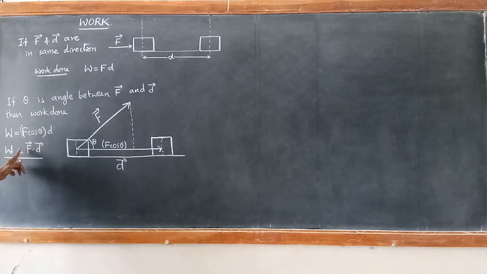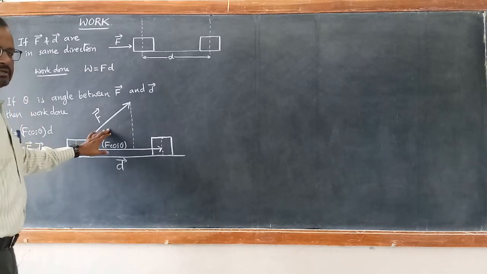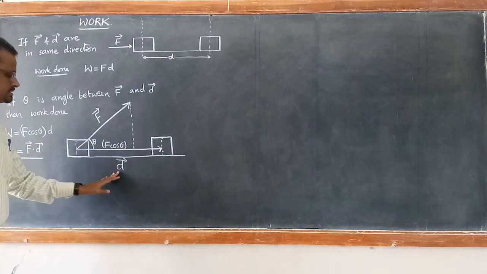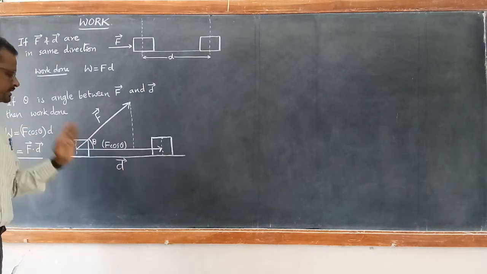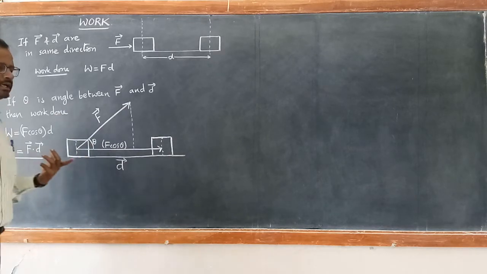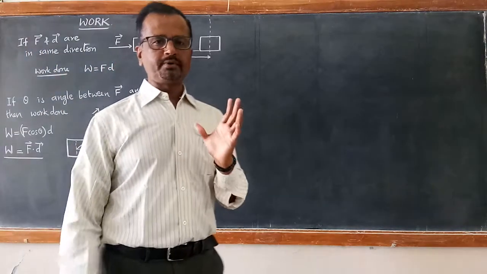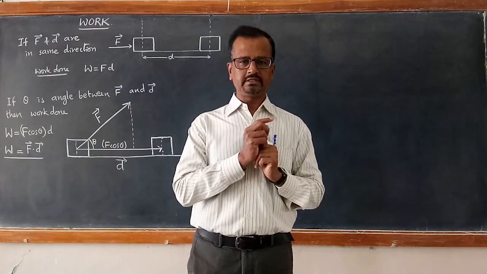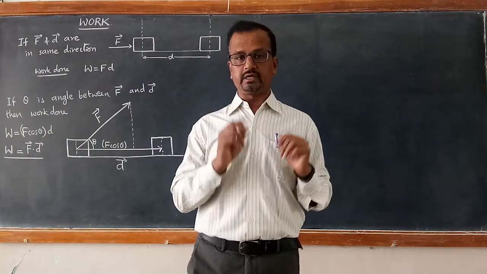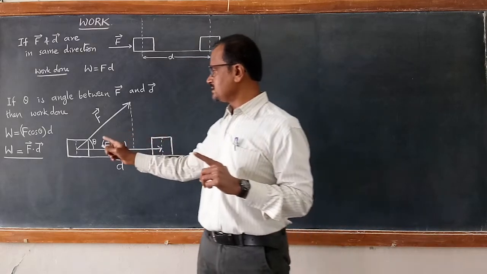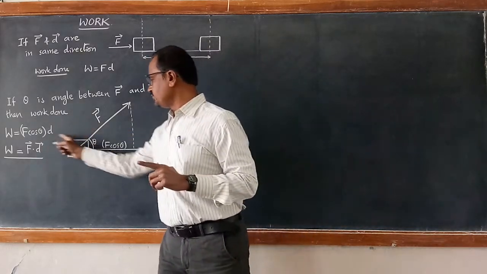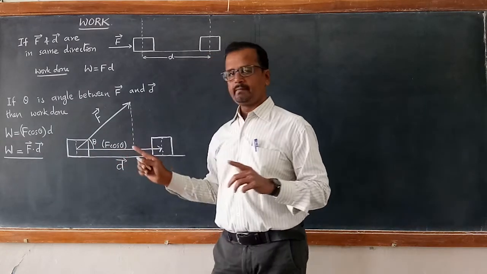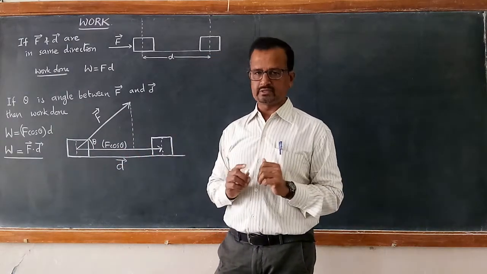Thus we define by definition work done as the dot product of force and displacement, F dot D, because F is the force vector and D is again the displacement vector. Force is also a vector, displacement is also a vector. Therefore work done is defined as the dot product of force and displacement. Now we got the new definition for work. Work is defined as the product of the component of force on the displacement and the magnitude of displacement.